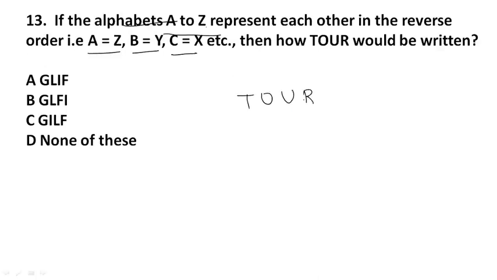T-O-U-R. What is T's opposite? G. O's opposite alphabet is L. U's opposite is F, sorry, that was my mistake. And R's opposite is I. So G-L-F-I. Option B.